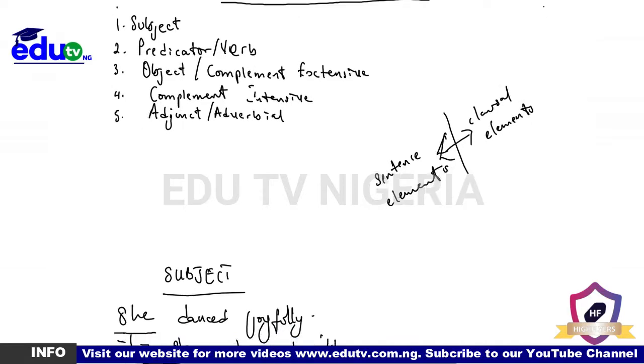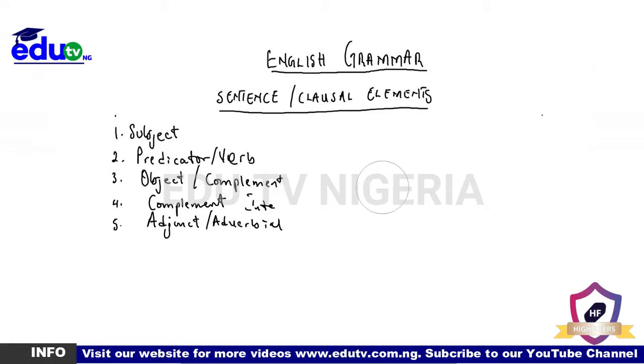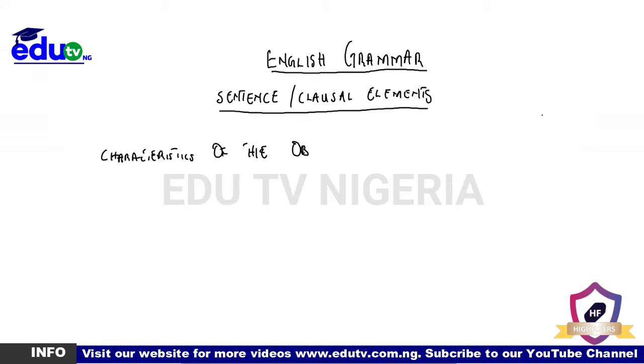I don't know if I should actually clean these. Let's clean it. Yeah, let's do that. Don't forget, our topic is still sentence or clausal elements, and then we have the subject, the predicator, the complement, the object, and the adjunct. So, characteristics of the object complement, so that you don't miss out on what we are dealing with.